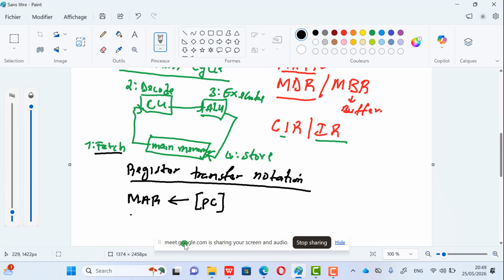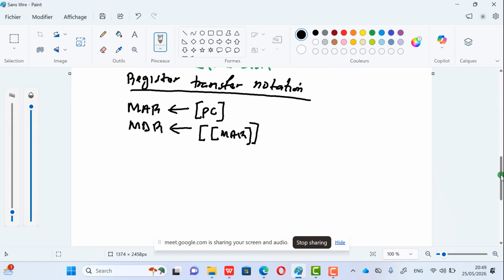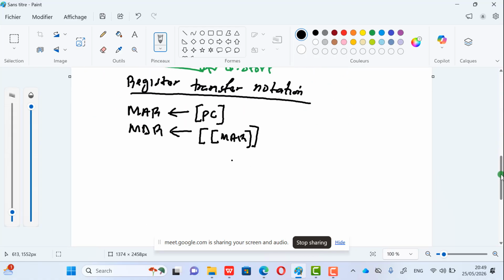The second thing that happened is the memory data register, or you say the memory buffer register, stores the content found at the address in the memory address register. Take note of that. Now, how to represent it using the register transfer notation. I'm going to have something like this: memory data register, gets the memory address register, with 2 square brackets. Now, why? It's very easy. The first square bracket is to have the content of the MAR, the content of the memory address register. But the content of the memory address register is an address.